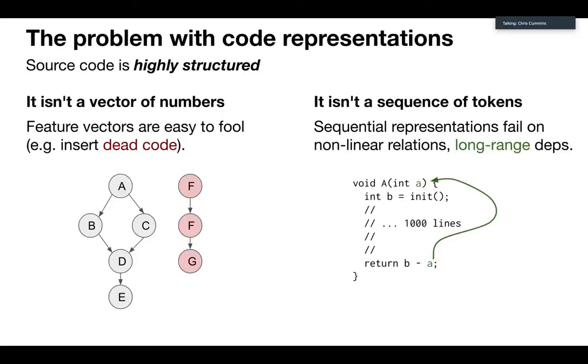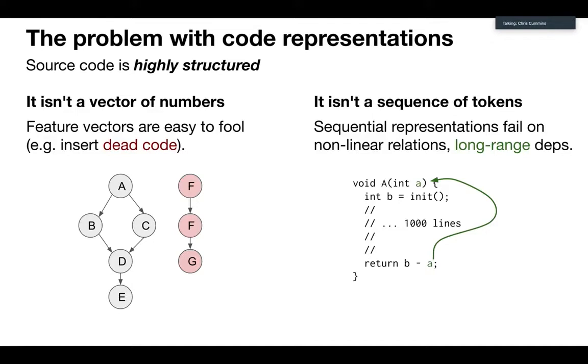But the problem with both approaches, trying to reduce a program to a vector of numbers or trying to learn over a sequence of text, is that none of them really get to the essence of what is software. Source code isn't a flattened vector of numbers. Feature vectors are so easy to fool. If all you're doing is counting instructions, you just throw a huge chunk of dead code in, and all of a sudden your feature vectors go whack and the model goes crazy.